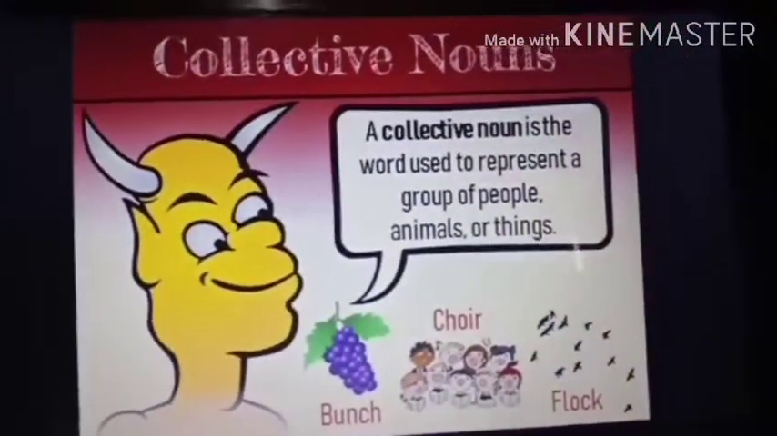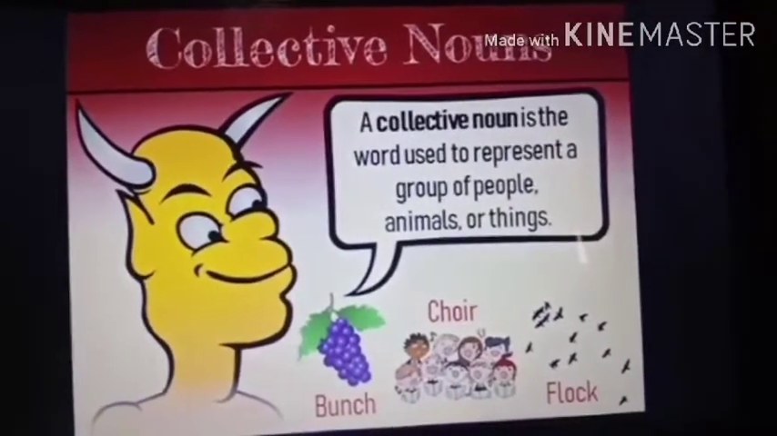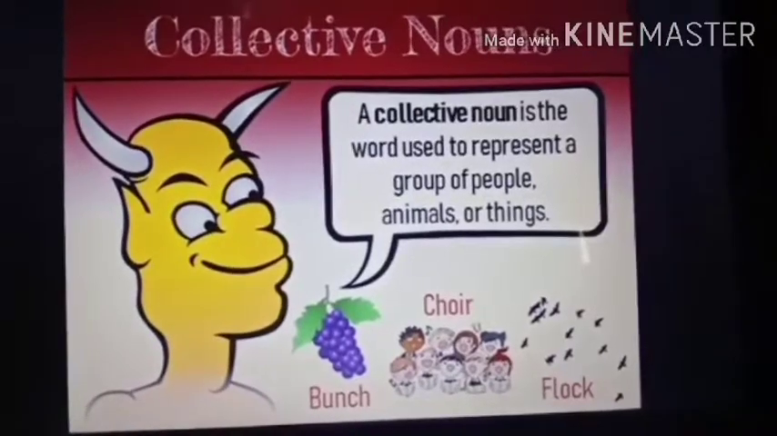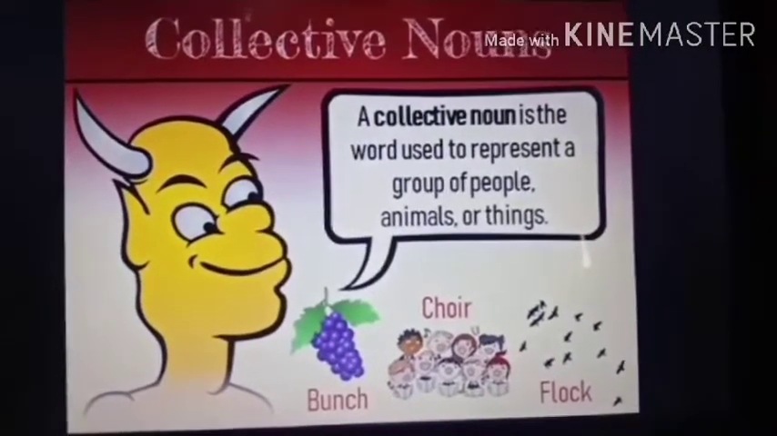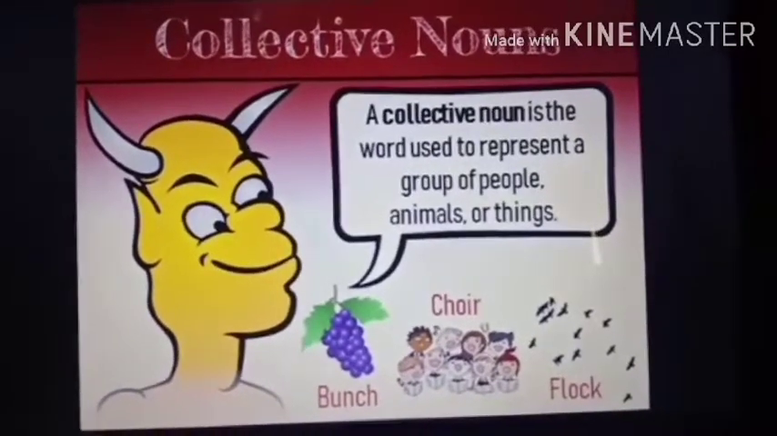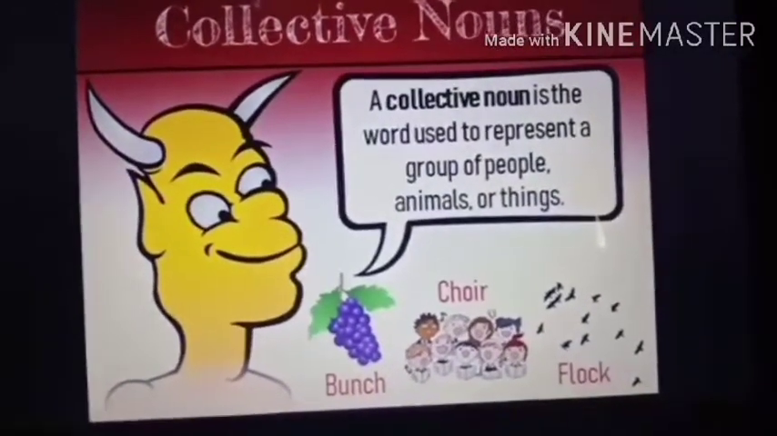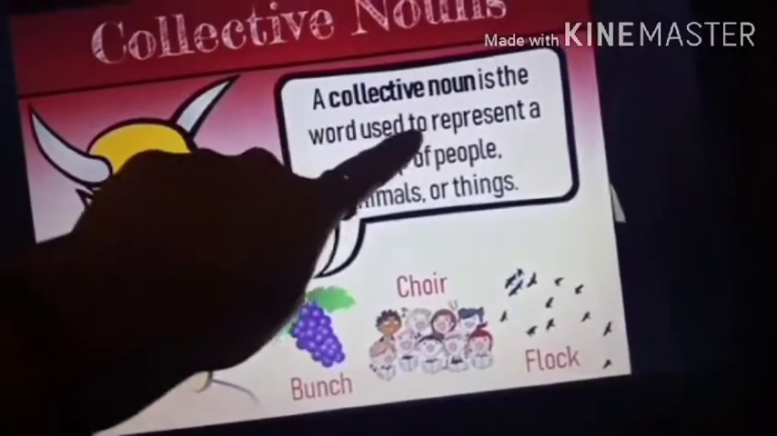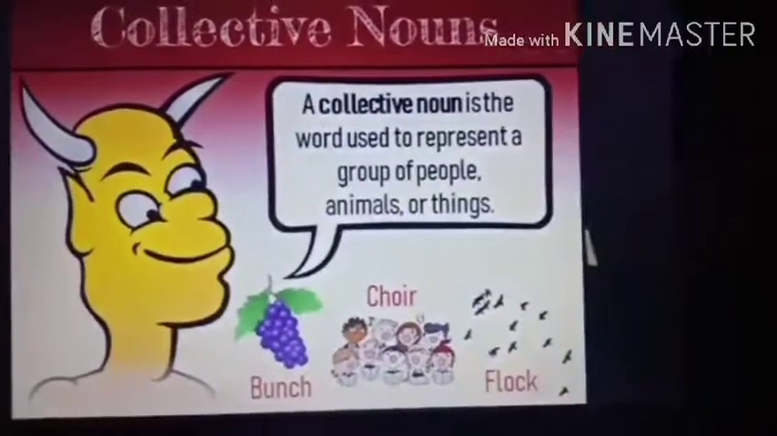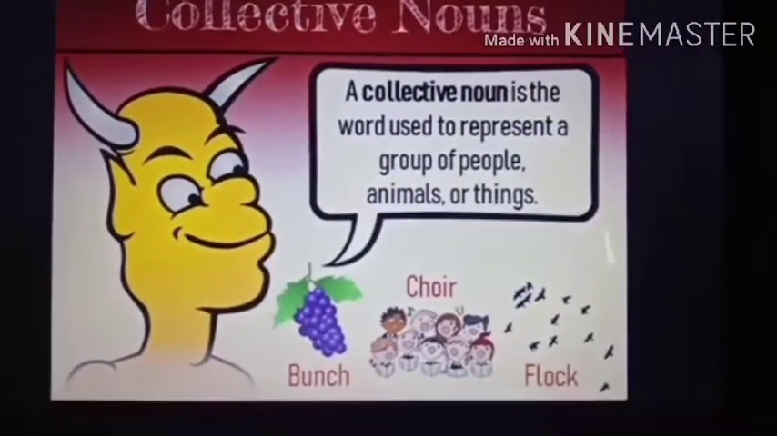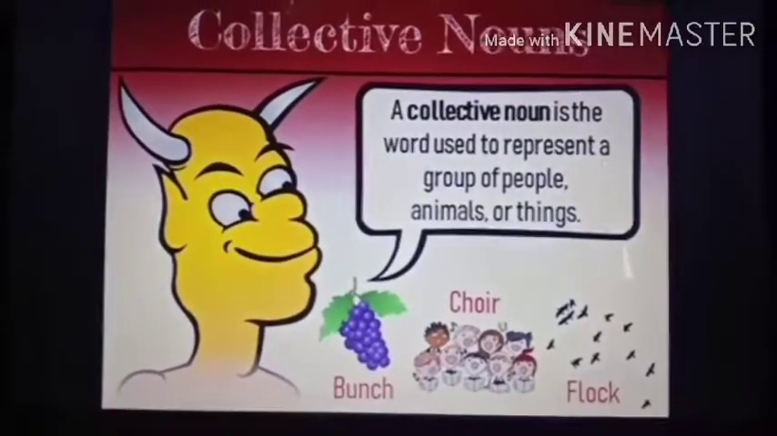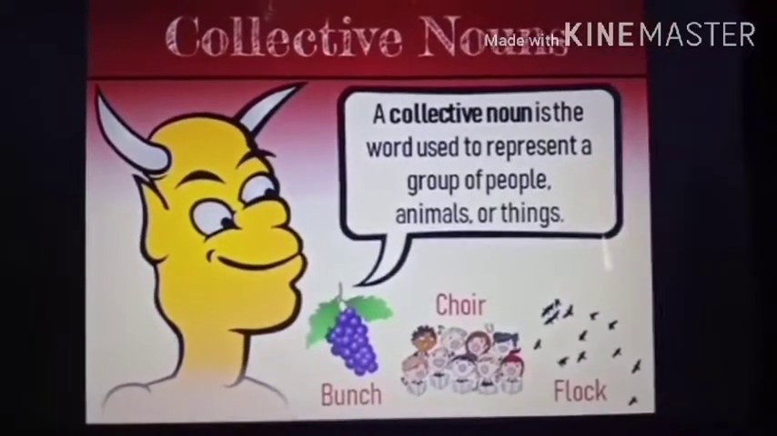This group is called collective nouns. Collective means collection. When you take many things together, it is called a collection. So a collective noun is like a group. A collective noun is a word used to represent a group of people, animals or things. So this is the third type of noun which I was going to teach you today.